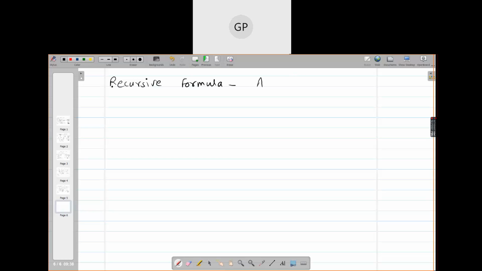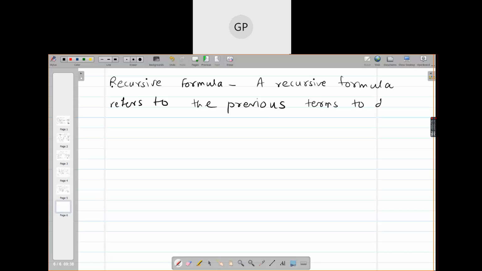A recursive formula refers to the previous terms to define the next terms.